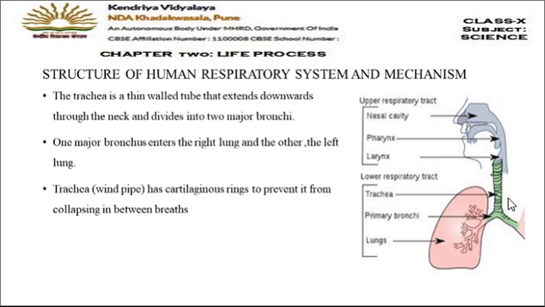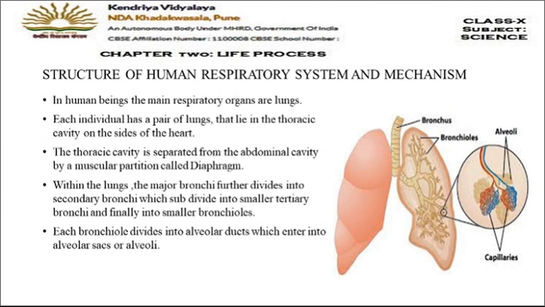So this is a give-reason question. Why are cartilaginous rings present in the trachea, or why does the trachea not collapse in between breaths when there is less air? So what is the reason here? Whenever there is less air, these cartilaginous rings which are present prevent the trachea from collapsing. Now let's move on to the next slide and see what happens when each bronchus enters the lungs.